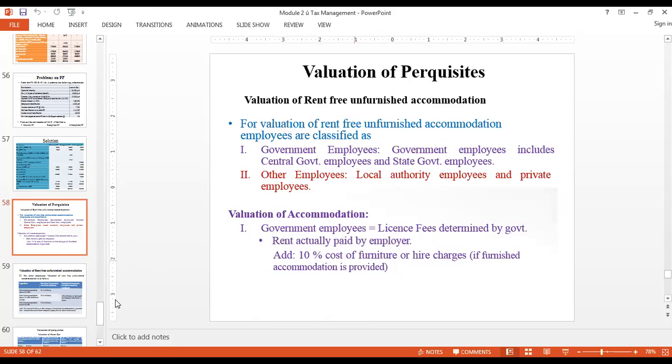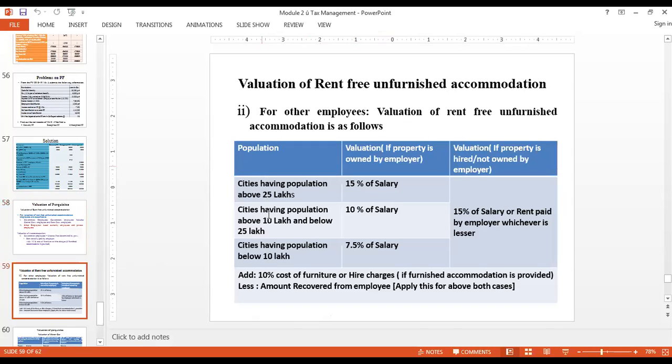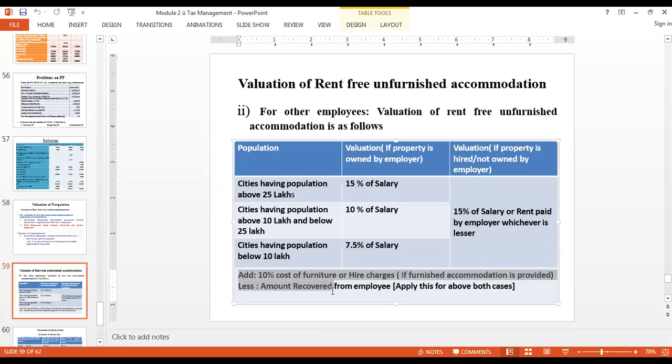If you are a private employee, then you have to look for these conditions, and the conditions are applicable only and only when the property is owned by the employer. If the property is not owned by the employer, then these conditions will not be applicable. If the property is hired or leased by the employer, then straight away 15% of the salary or actual rent paid by the employer, whichever is lesser, has to be considered. The same goes for cost of furniture and the amount that is going to be recovered. Clear?